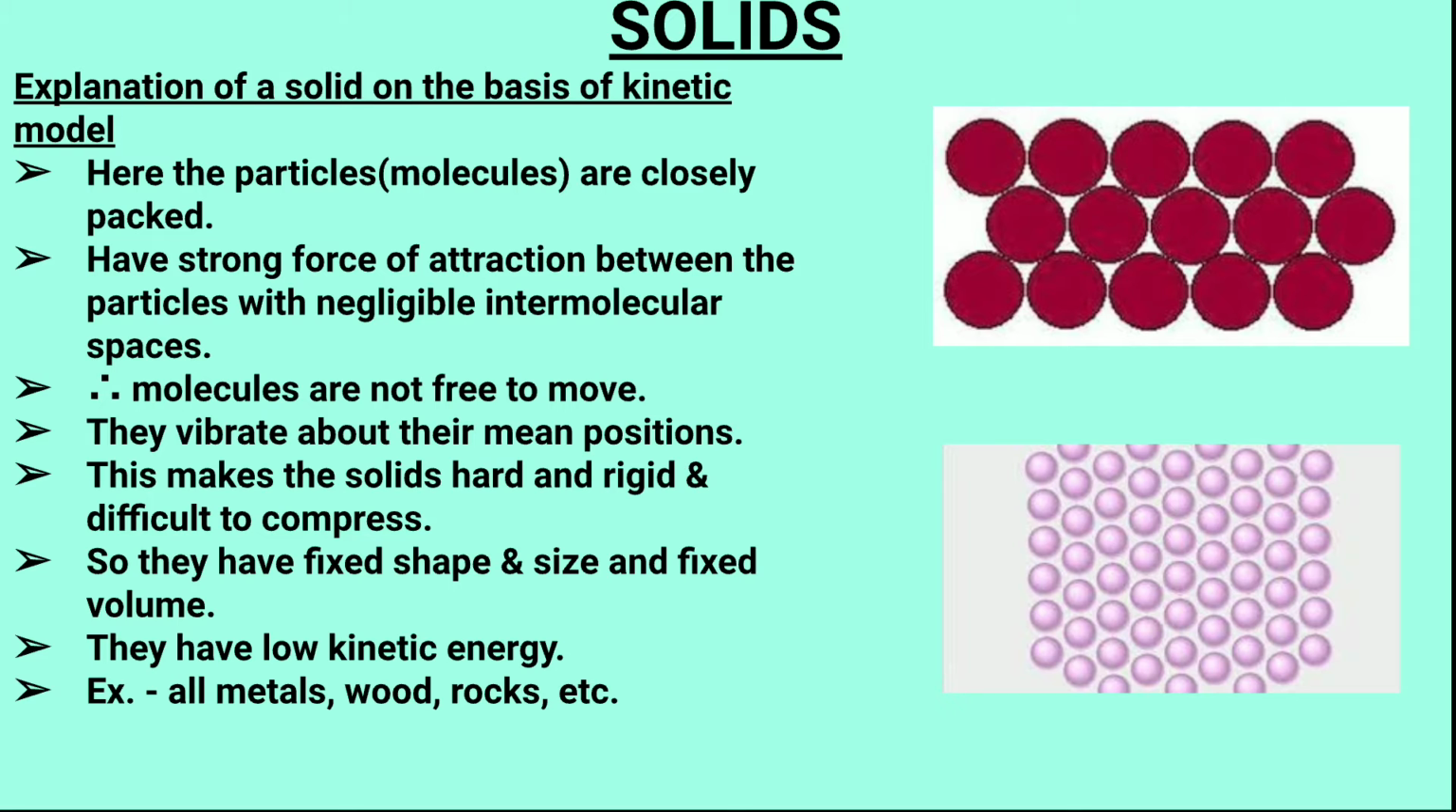So they have a fixed shape and size and fixed volume. They have low kinetic energy because the molecules do not move very randomly, and therefore they have low kinetic energy. For example, all metals, wood, rock, etc.